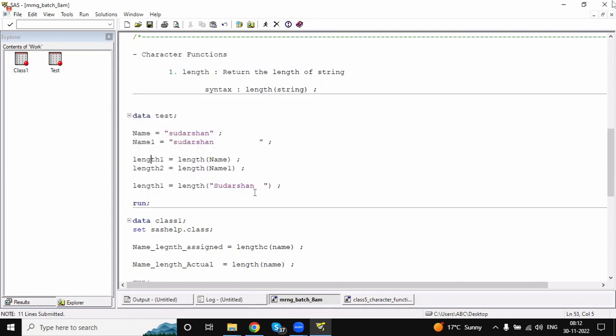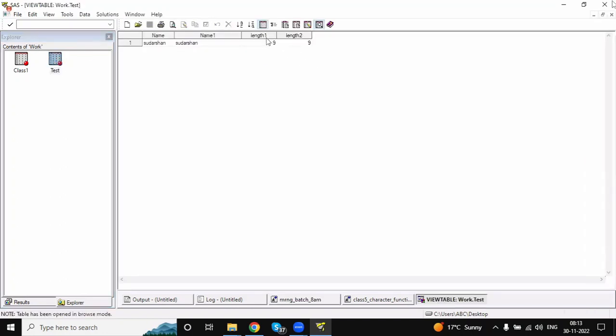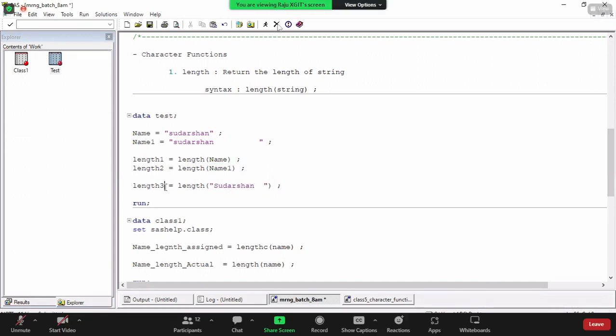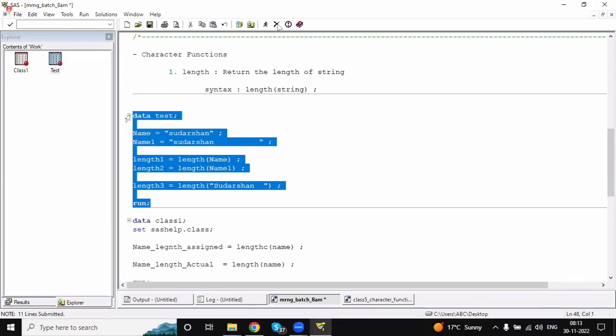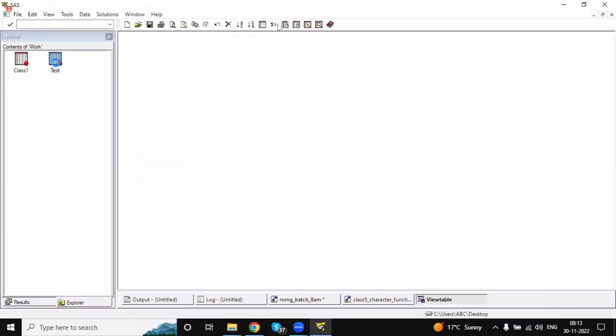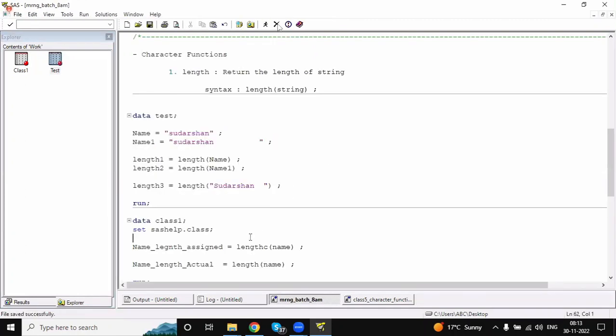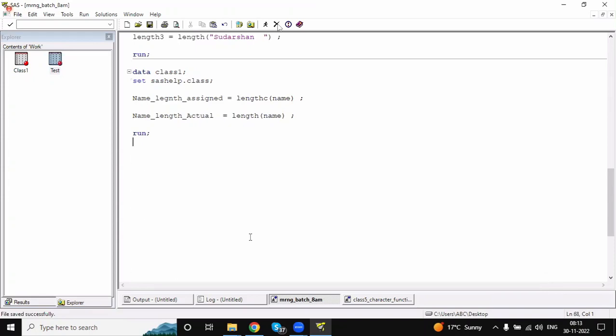If I give a string, it is giving the length. See the length, you are getting 9 characters. Either you can give the string like this or you can give the variable like this. That's the reason I gave this example. So that is for the length function.